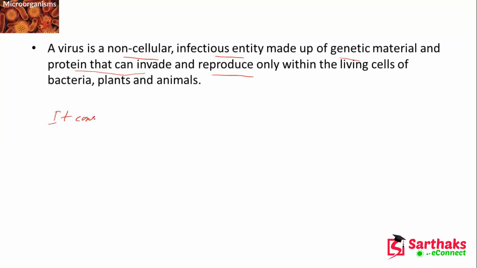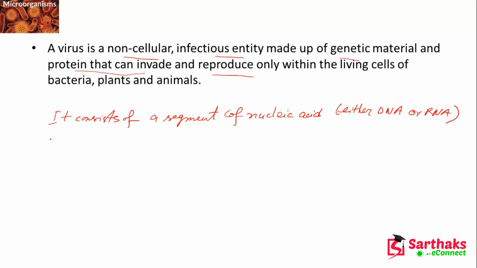So it consists of a segment of nucleic acid, either DNA or RNA, and which is surrounded by a protein coat. Okay, so this is the virus.